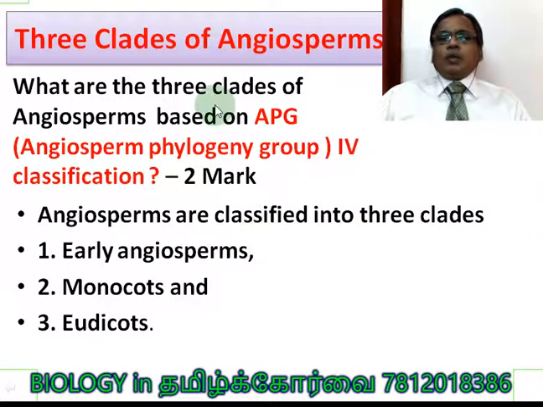There are three clades of angiosperms. So the question can be asked, what are the three clades of angiosperm based on the APG4 system of classification? It is one of the 2 mark questions. They are early angiosperm, monocots and eudicots. So these are the three clades we learned already. Already we have seen the cladogram. We are going to learn one by one.